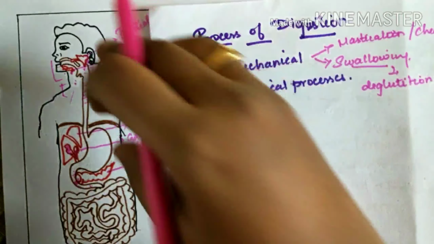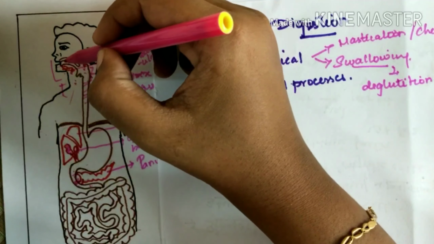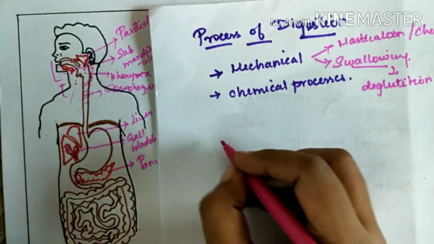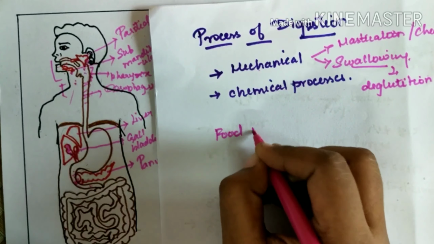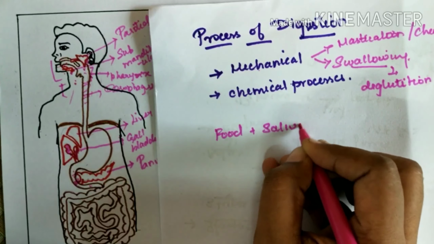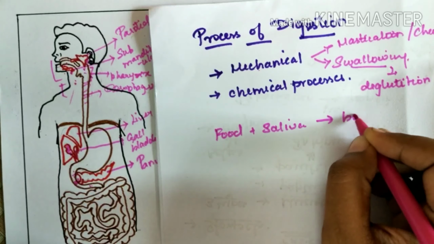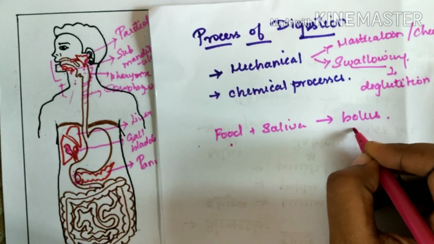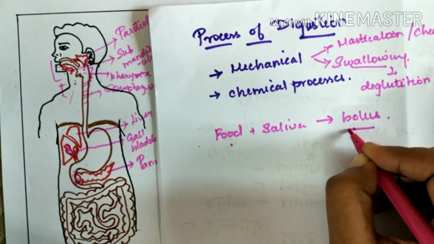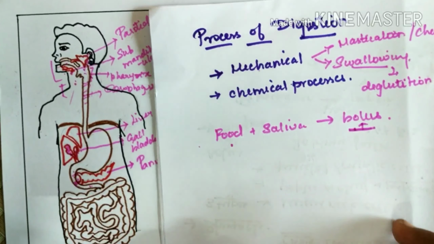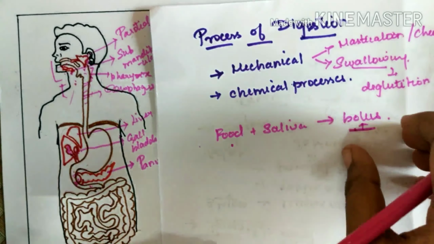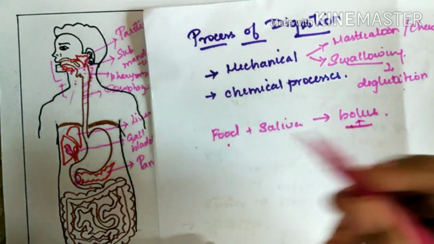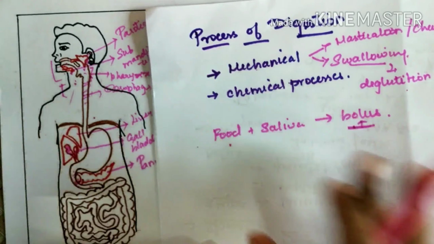Once the food combines with saliva, food plus saliva becomes bolus. So the solid food becomes a semi-solid form, named bolus. The bolus then gets deglutited into the esophagus.